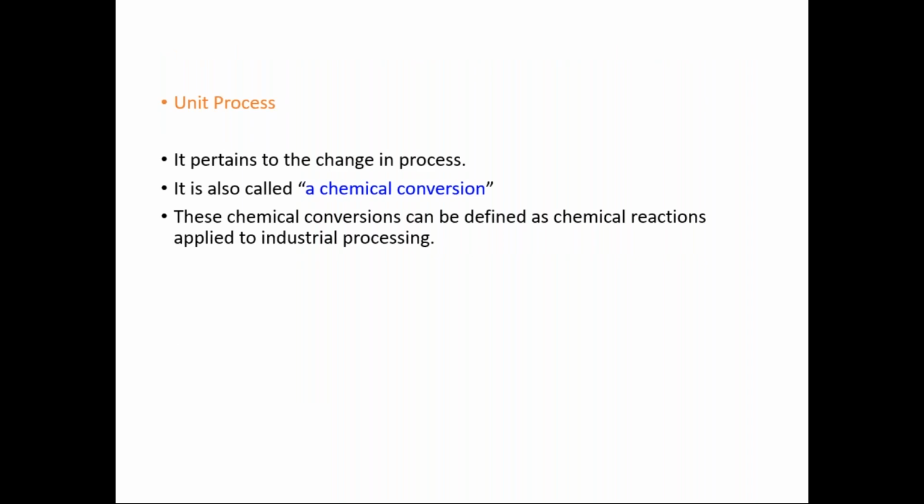So it is simple. When it is a chemical reaction, a chemical process, a chemical conversion, then that process is called a chemical conversion process or unit process.